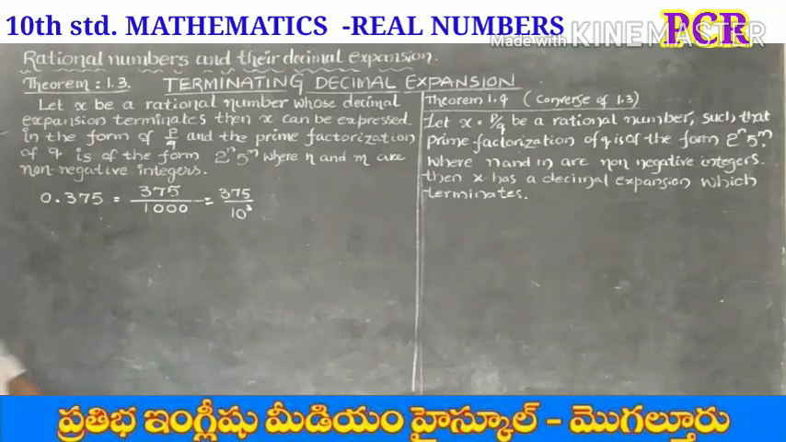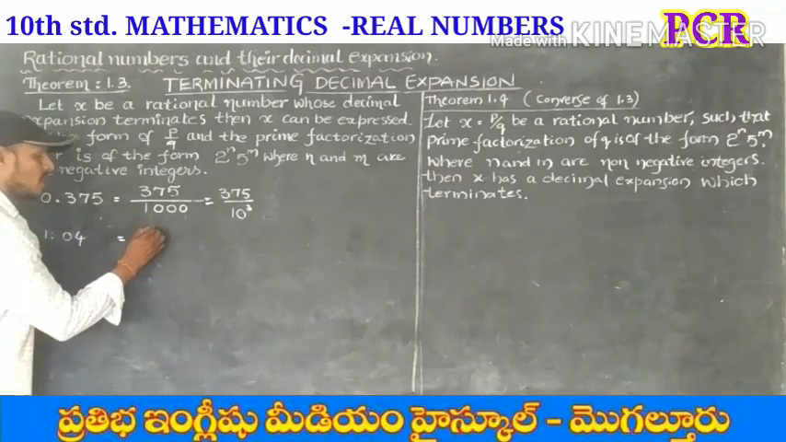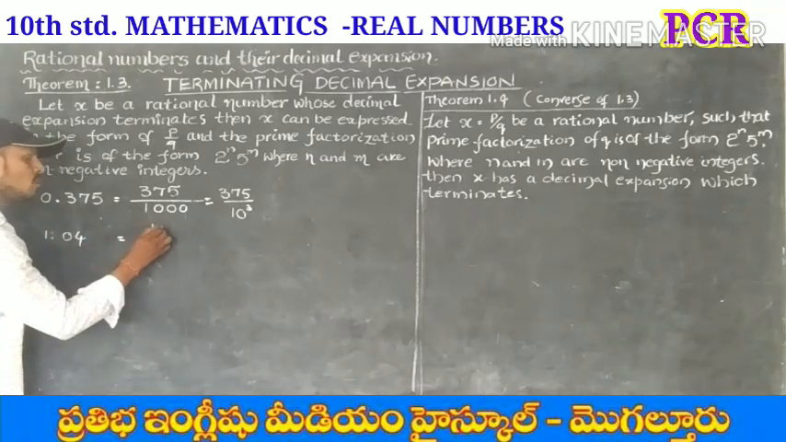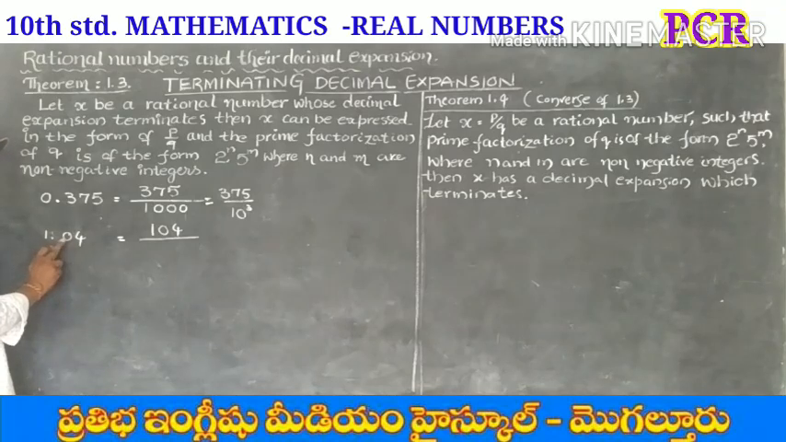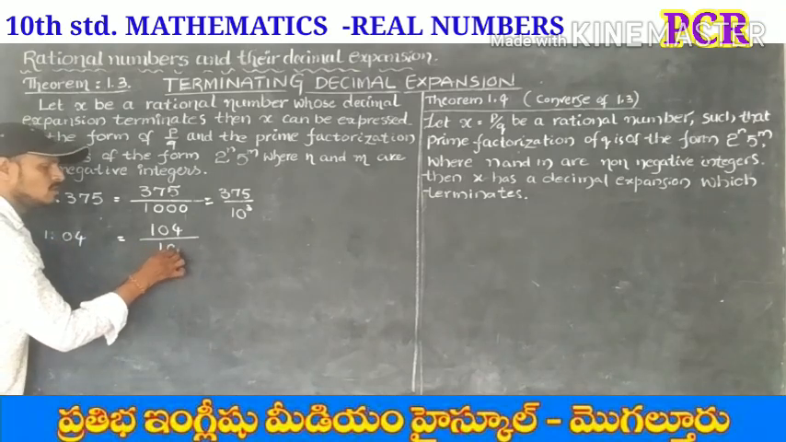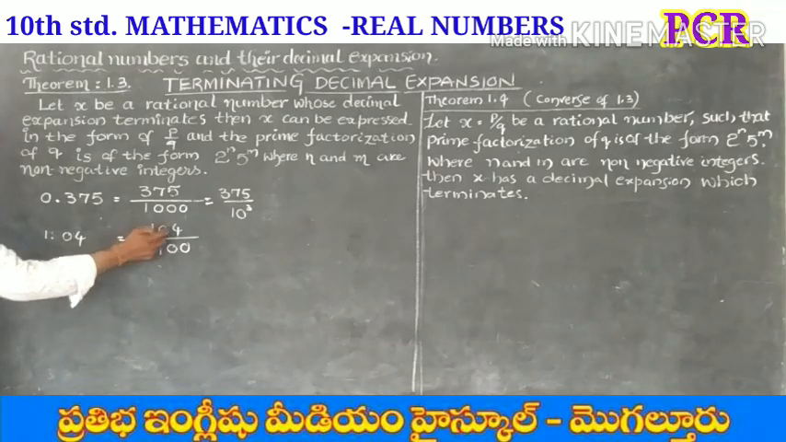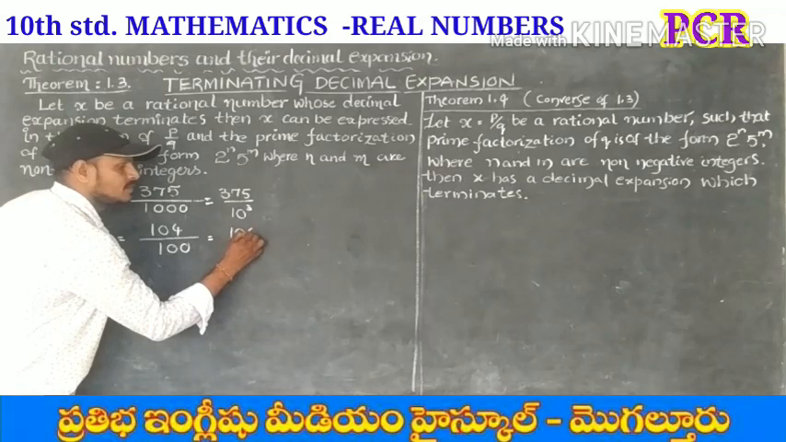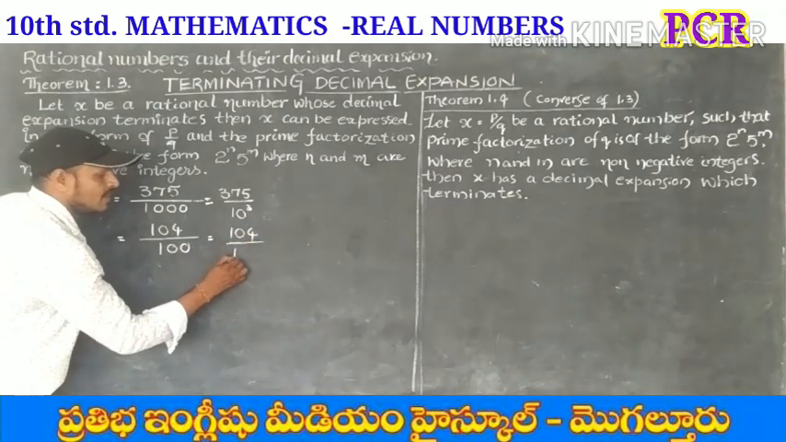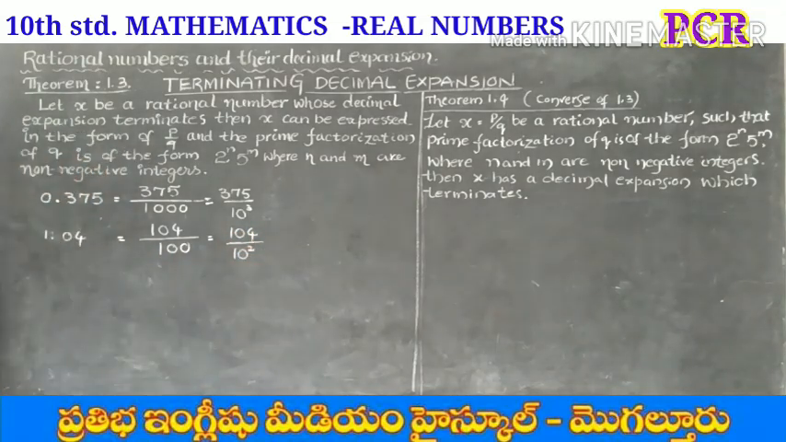Let's take another example. 1.04. This is also a terminating decimal expansion. Can we write this terminating decimal expansion in fractional form? Write the number without the decimal. How many digits are there in the decimal part? 1, 2. So 104 by 100. We can write this as 104 by 10 square.